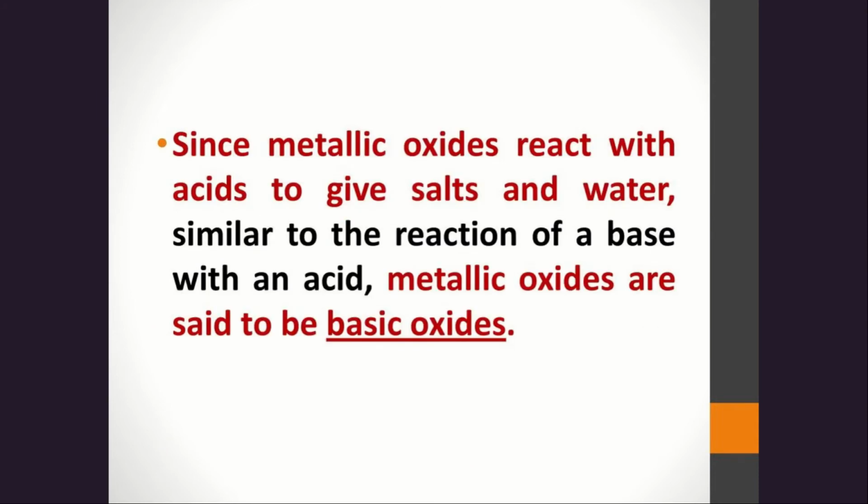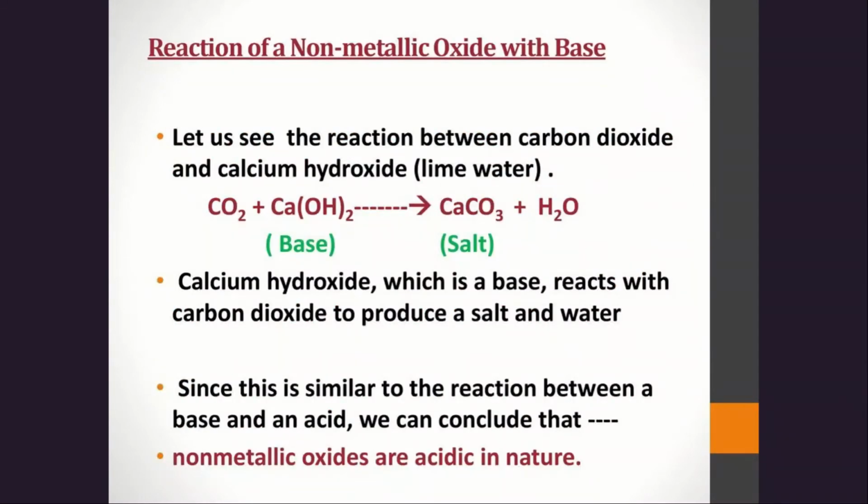Since metallic oxides react with acid to give salt and water, similar to the reaction of the base with the acid, metallic oxides are said to be basic oxides. Okay, so since metallic oxides when they react with acid give salt and water, just like base, acid plus base gives salt and water, these metallic oxides are also said to be basic oxides.